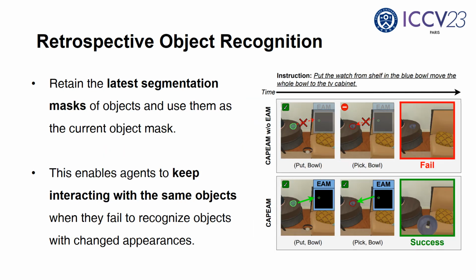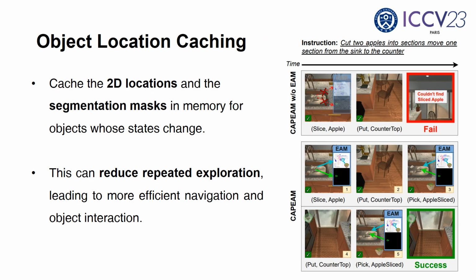During multiple interactions, the agent might not be able to recognize some objects with different visual appearances. To address such an issue, we retain the latest segmentation mask of objects and use them as the current object mask if the agent fails to recognize it. Finally, the agents may need to revisit some objects, such as some slices, after slicing an object. For efficient navigation and object interaction, we cache the 2D locations and the segmentation masks in memory for objects whose states change.